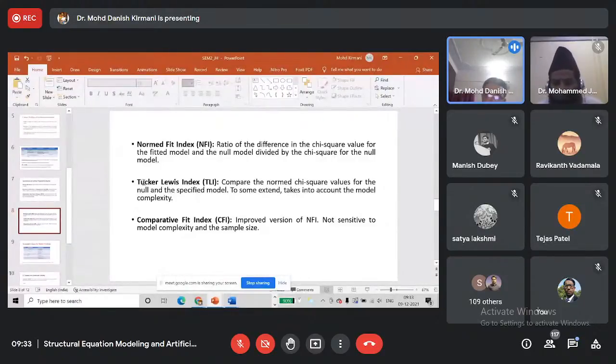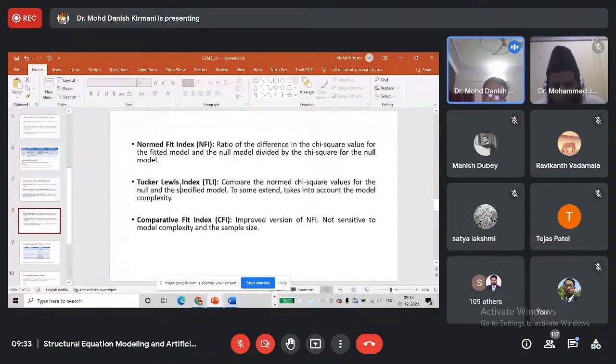Then there is the Tucker-Lewis index, TLI. It compares the normed chi-square values for the null and the specified model. The difference between NFI and TLI: in NFI the software calculates the difference of the chi-square of the specified model and the null model and finds the ratio.